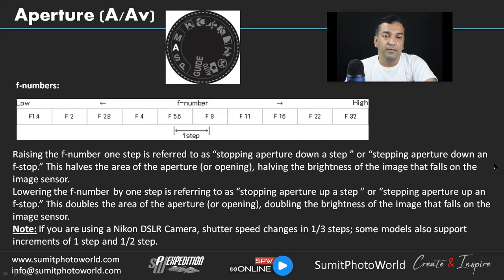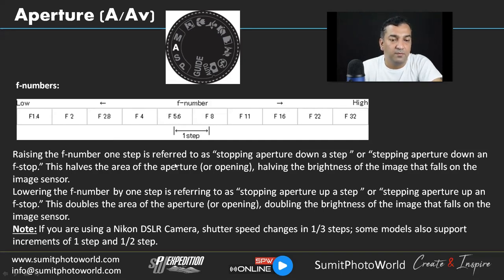So that's how the dial pan looks like. We have a button, and A signifies that we are in aperture mode, and we have f number values like this. A low aperture means a small f number, and a high aperture means a large f number. So that's one step. We are changing from f4 to f5.6. That's covering one step.